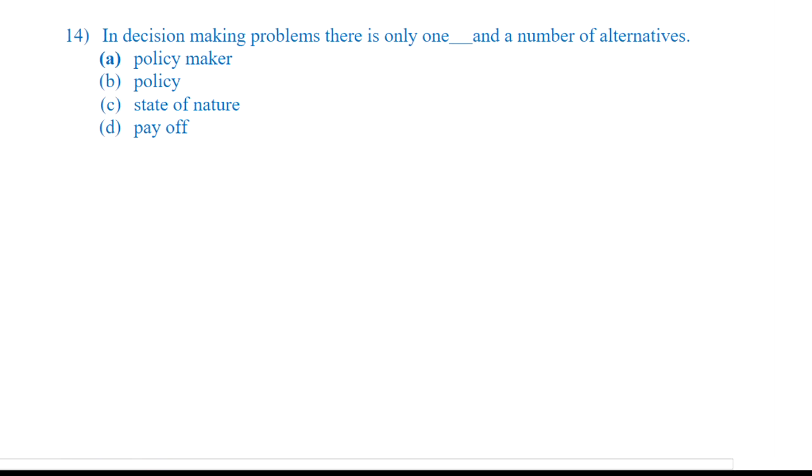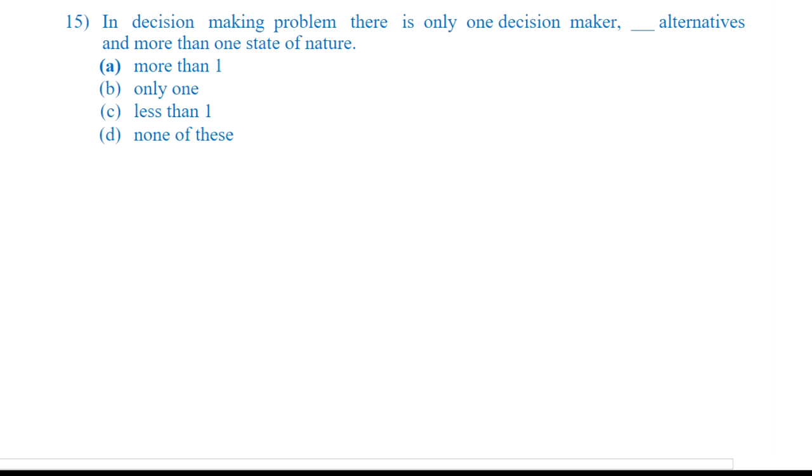In decision making problem, there is only one policymaker and a number of alternatives. Policymaker, policy, state of nature, payoff. We can have multiple policies, we can have multiple states of nature. All this combination is given in a table which is called a payoff table. But the person who is going to take the decision is only one. There is only one policy maker and I can have a number of alternatives. So who is the policy maker? The person who is going to select the best action, or who is going to take the best course of action. Okay, moving on to the next question.